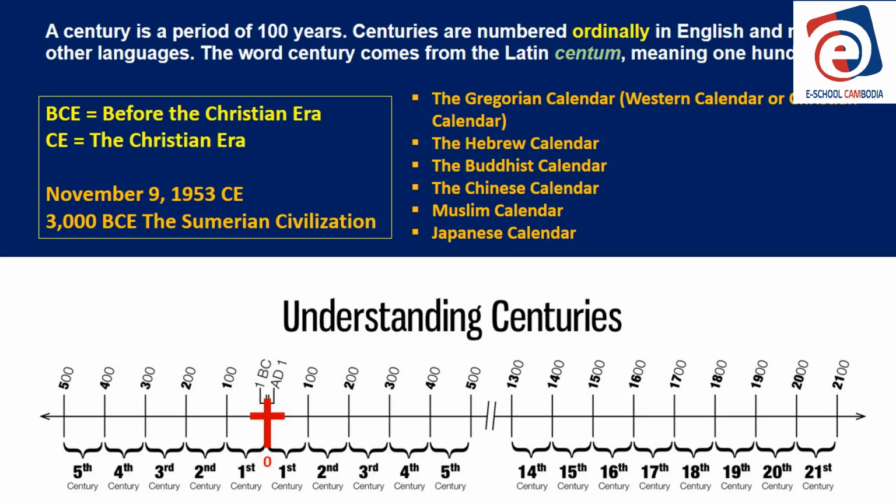And so a century starts with the year 0 and goes to 1, to 100, okay? When you get to 100, you've completed the 1st century. Then 100 to 199, and when you come to 200, you begin the 2nd century. So 200 to 299, and when you get to 300, you begin the 3rd century. So the 3rd century actually is all of the 200 numbers, and the 1st century is all of the 100 numbers.